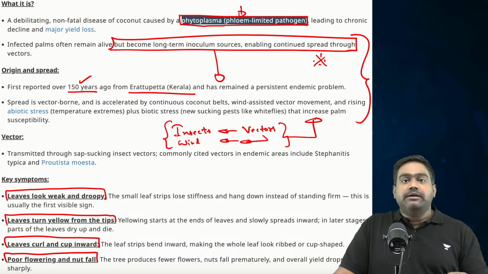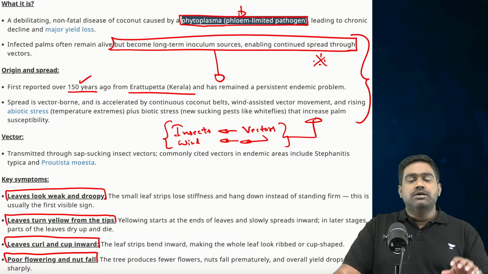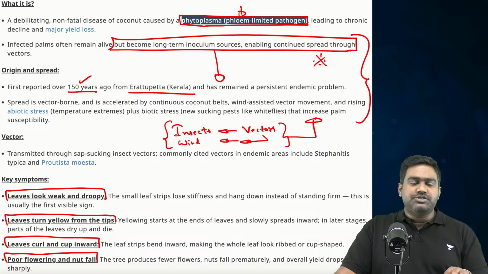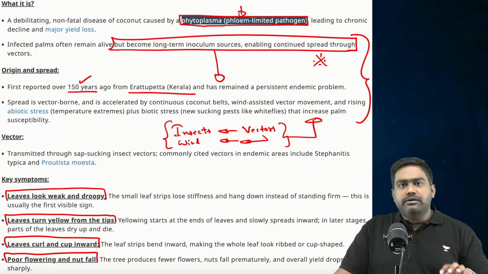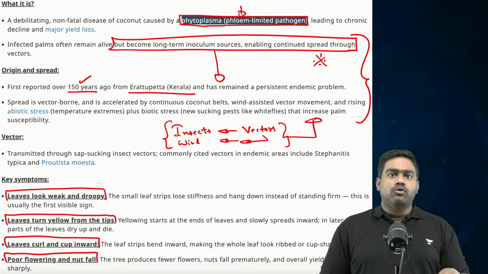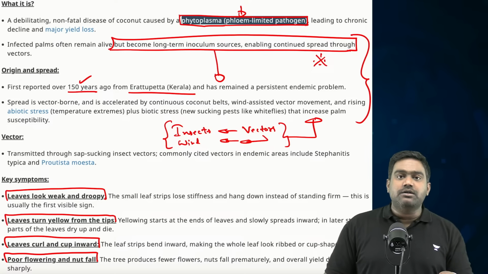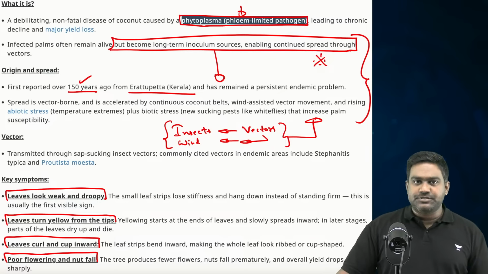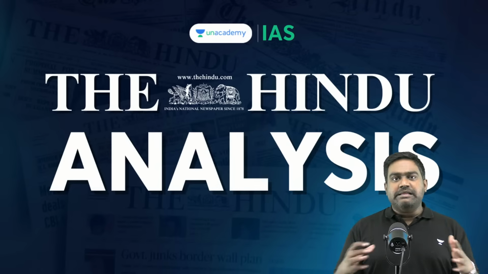So containment strategies are something which the agriculture departments try to implement in coordination with the farmers. So this is one deadly disease which has been affecting coconut plantations in the country. So please make a note of these major facts. On this note, we bring the analysis to an end.